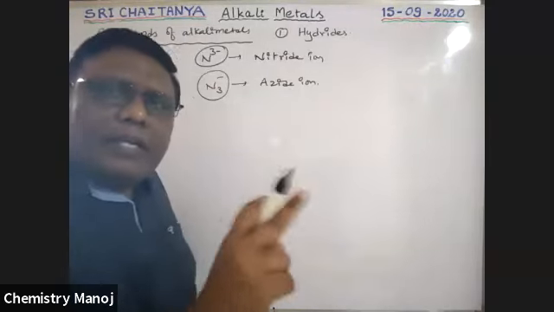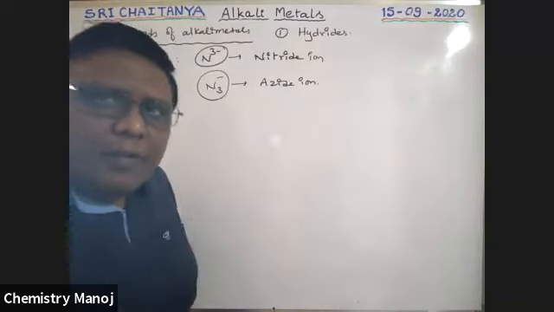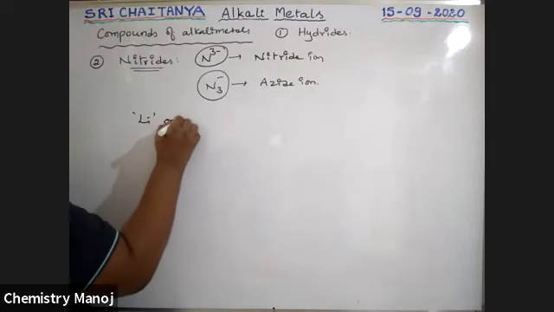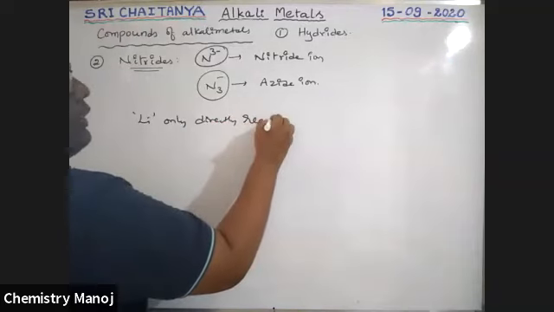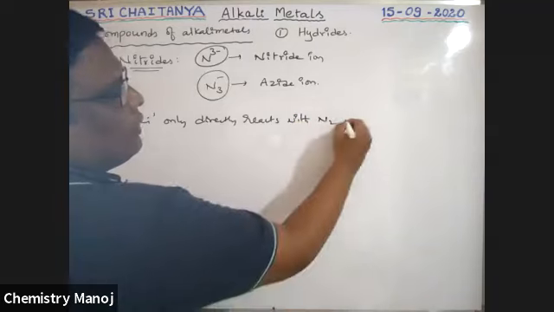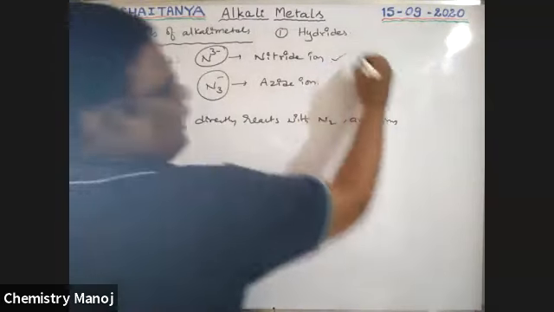Among our alkali metals, only lithium can directly react with nitrogen. The reaction with nitrogen we already completed. So lithium only directly reacts with nitrogen and forms a nitride.